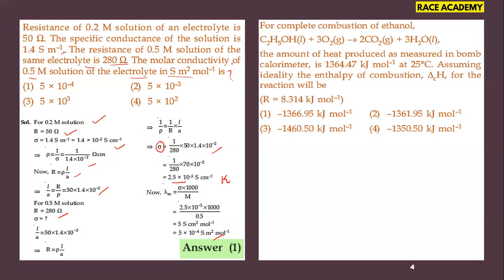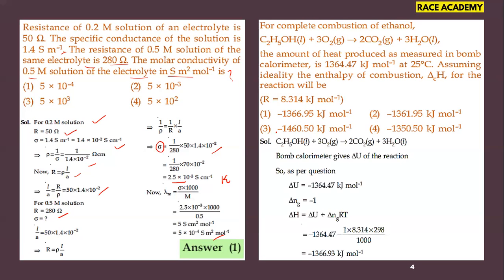Next question. The complete combustion of ethanol, C2H5OH plus 3O2 gives rise to 2CO2 plus 3H2O. The amount of heat produced as measured in a bomb calorimeter is 1364.47 kilojoules per mole at 25 degrees Celsius. Assuming ideality, the enthalpy of combustion, delta H C, for the given reaction will be how much? They are asking for the enthalpy of reaction.